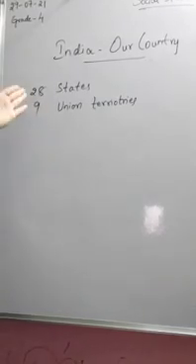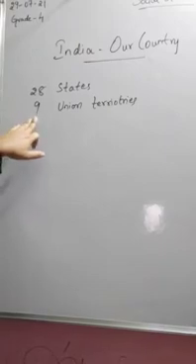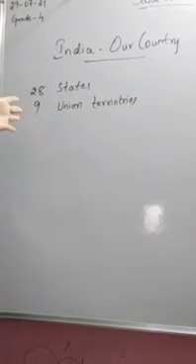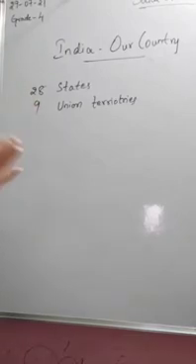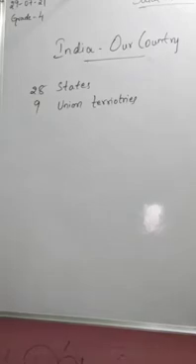Jammu and Kashmir has changed to a union territory. That is the reason we have the present 28 states and 9 union territories. Obviously you might know that our capital is New Delhi.